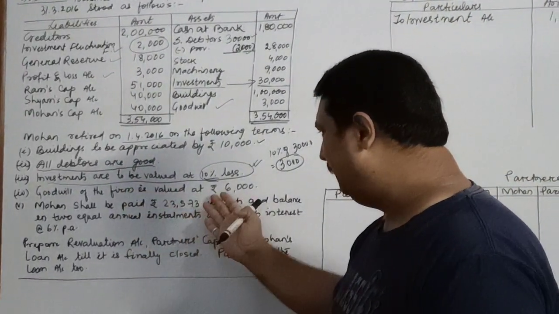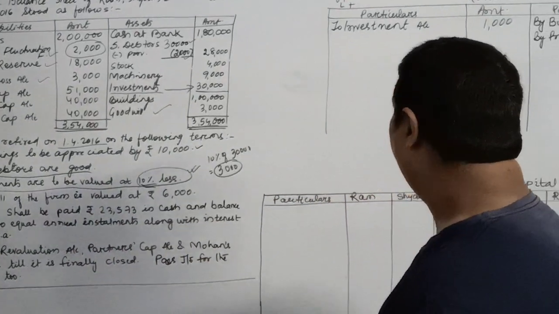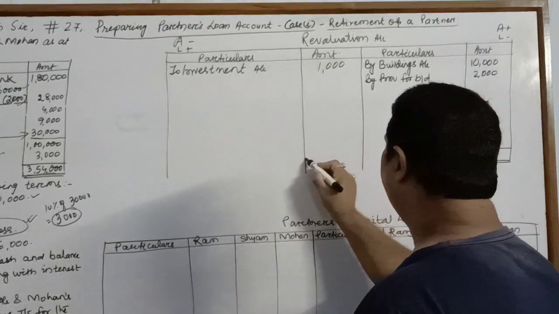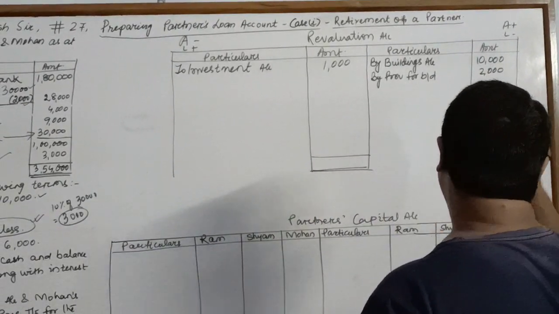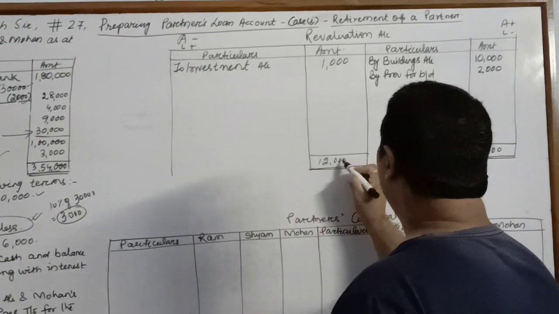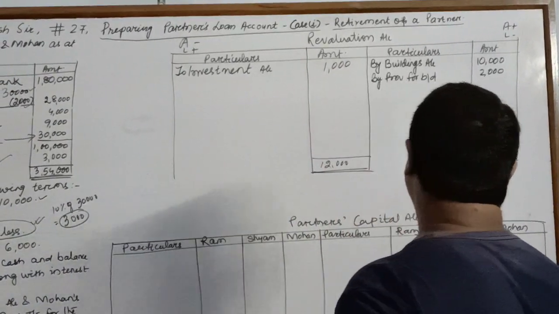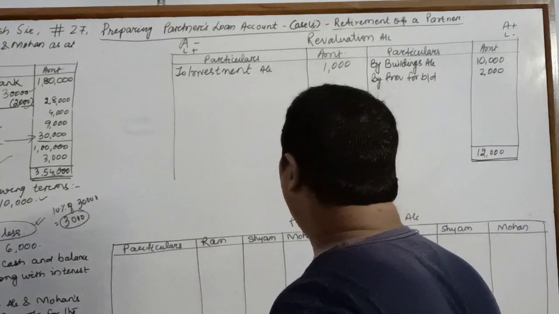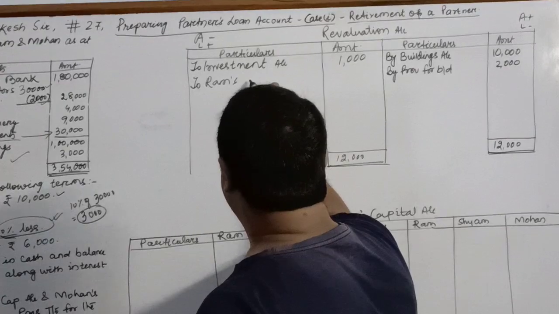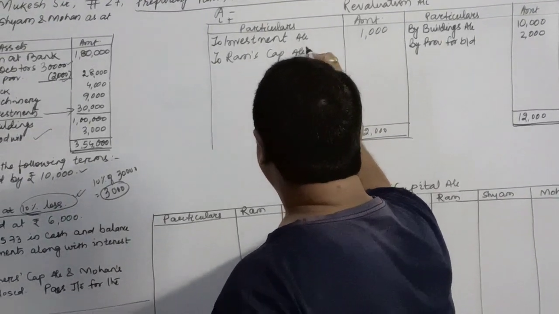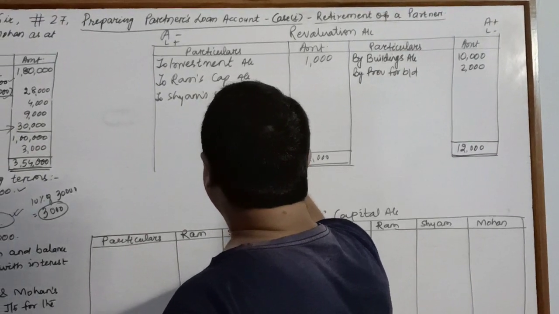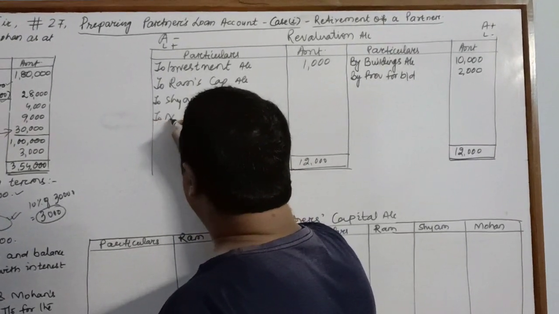Then it is about the goodwill and then the payment of Mohan. There is nothing else in your revaluation account, so we'll close it. We have 12,000 over here, 12,000 over here, and from 12,000 when we deduct 1,000, the balance is 11,000, which will be transferred to the capital account of Ram, to Shyam's capital account, to Mohan's capital account.